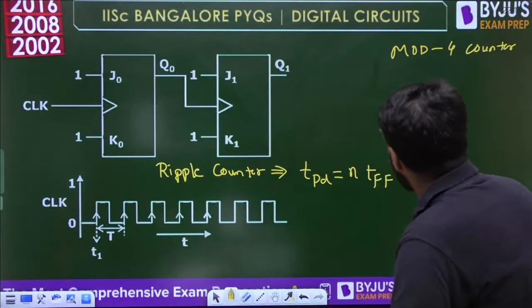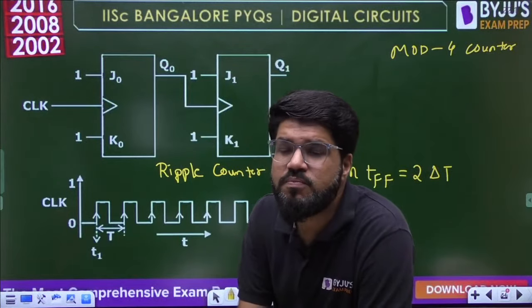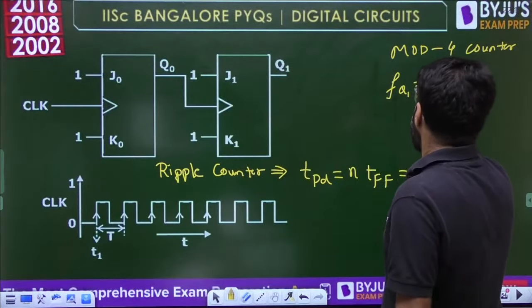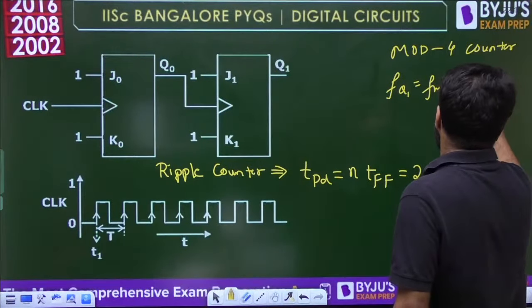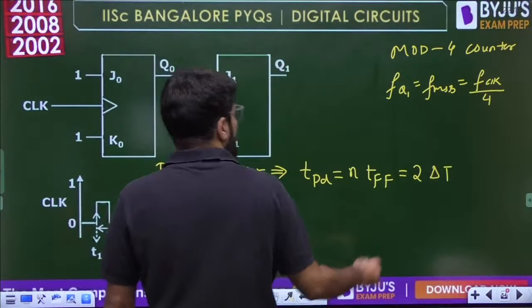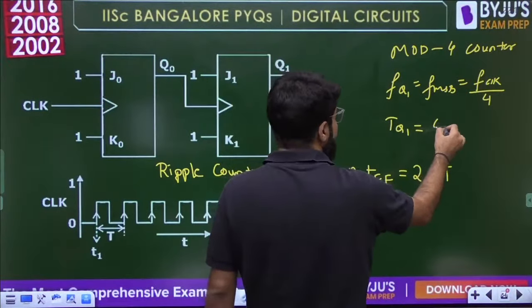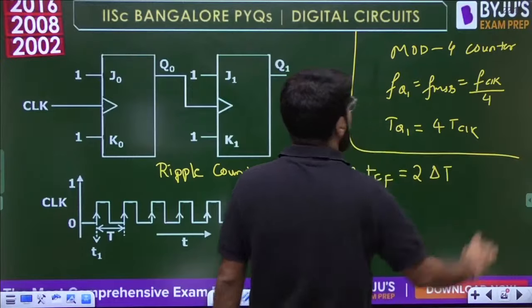So what is the frequency at MSB? FQ1 means FMSB, and the frequency at MSB is the clock frequency divided by the mod number. So what is the time period of the Q1 waveform? Time period is the reciprocal of frequency. So that should be 4 times the time period of the clock. That is one calculation.